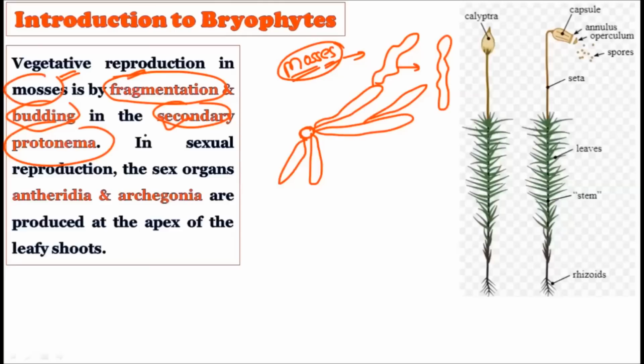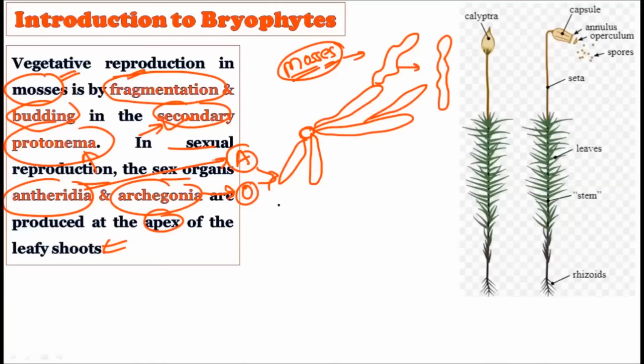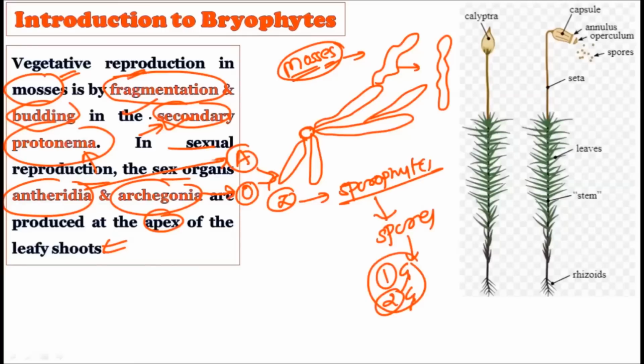Mosses have the speciality that the secondary protonema can be used for their vegetative way of reproduction. The sexual reproduction is the same: the antheridia and archegonia are produced at the apex of the leafy shoot. The antheridia produce the anthrozoids and the archegonia produce a single ovum. After their fusion it creates the zygote, and the zygote results in the creation of the sporophyte, which later produces the spores, and these spores give rise to the gametophyte. Mosses also have the ability to reproduce by fragmentation as well as by budding, and there is a special structure called the secondary protonema, found in these mosses, to reproduce vegetatively as well.